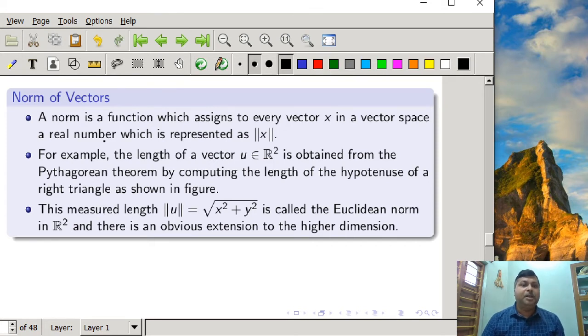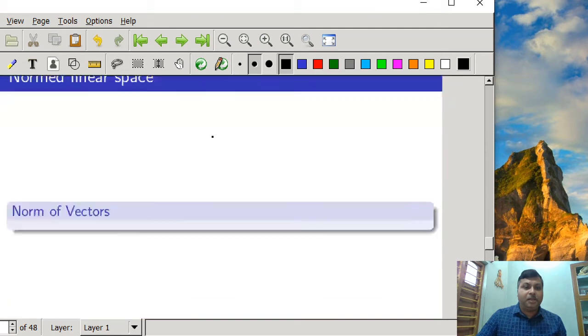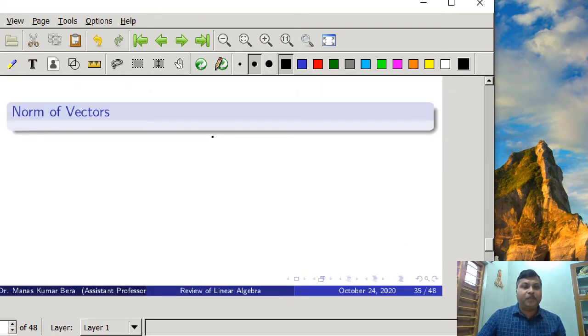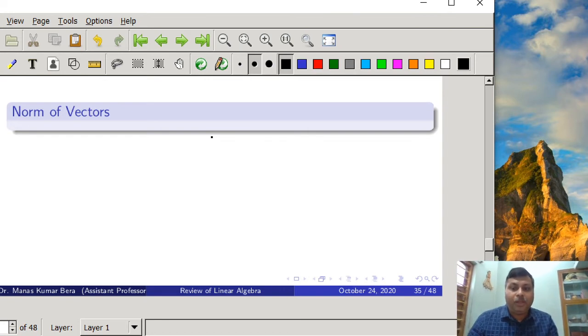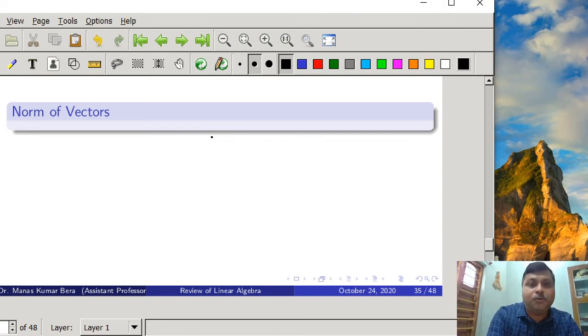For example, the length of a vector u which belongs to R2 is obtained from the Pythagorean theorem by computing the length of the hypotenuse of a right triangle, as shown in the figure. What does it mean?